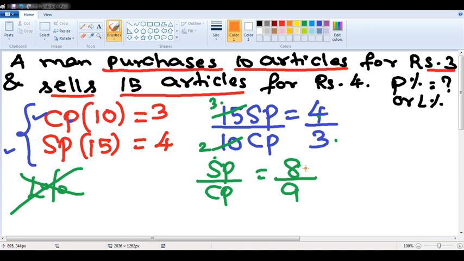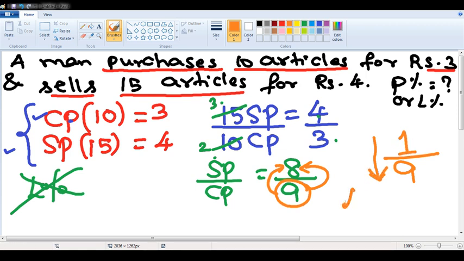The denominator will always represent your initial value. What is the denominator here? 9. Write down the same 9 in the denominator. Do not change the denominator. Now see here, 9 is becoming 8. That means there is a decrease of how much? 1. There is a decrease of 1. Decrease represents loss percentage. 1 by 9 represents 11.11 percentage.